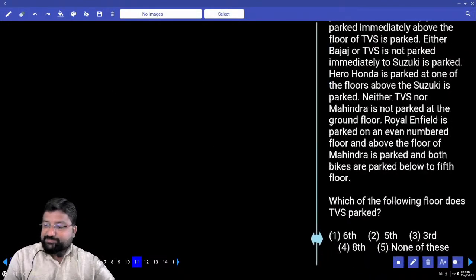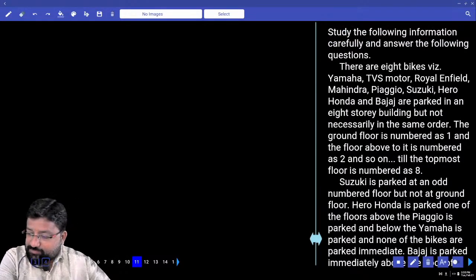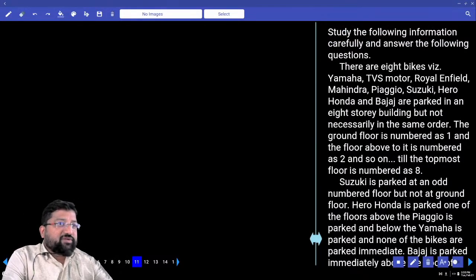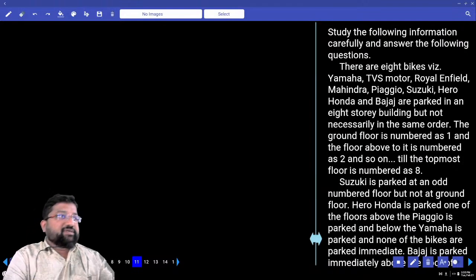Questions 11 to 15. What's the question? This is a puzzle on floor arrangement. There are 8 bikes, that is Yamaha, TVS, Royal Enfield, Mahindra, Piaggio, Suzuki, Hero Honda and Bajaj, parked in an 8-story building but not necessarily in the same order. The ground floor is numbered 1 and the floor above it is numbered 2 and so on, till the topmost floor is numbered 8.